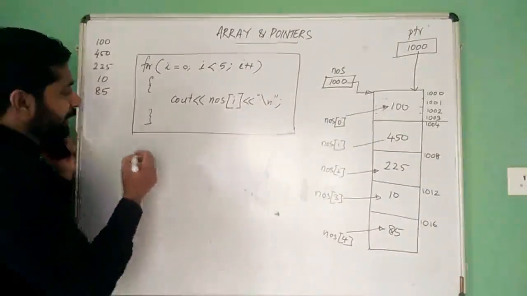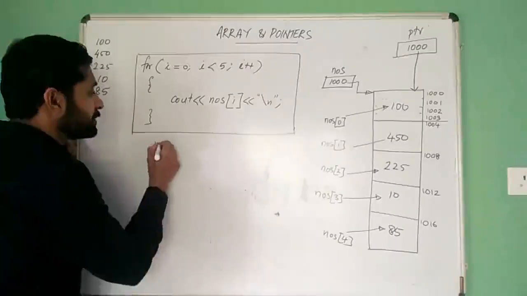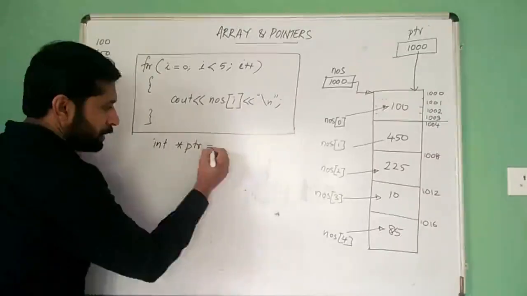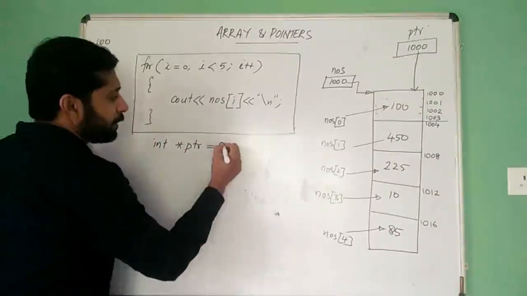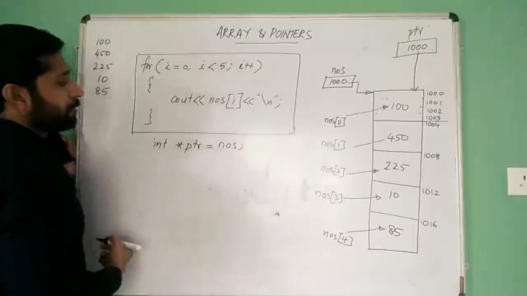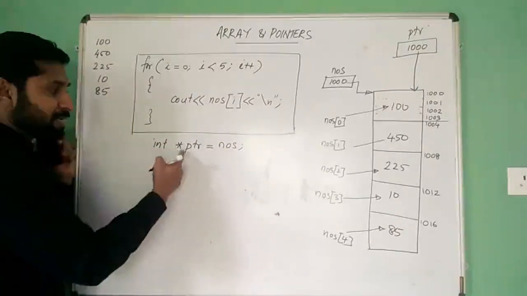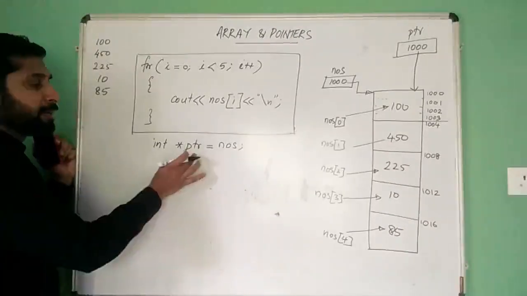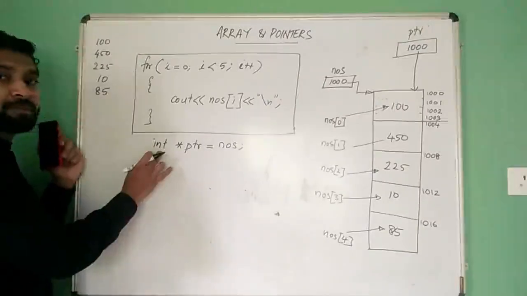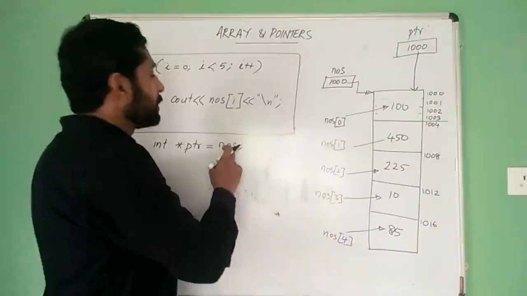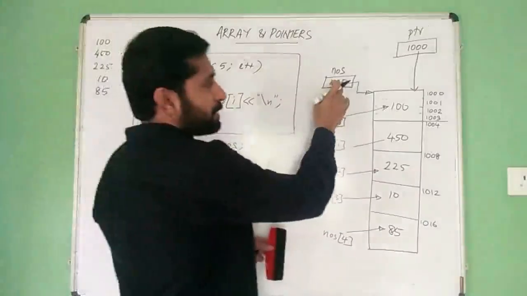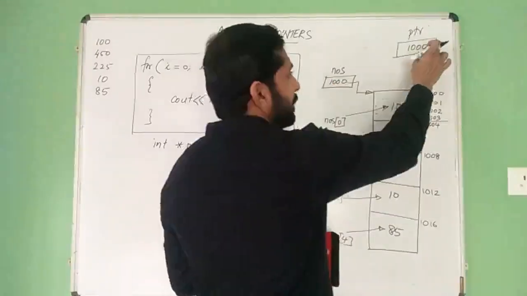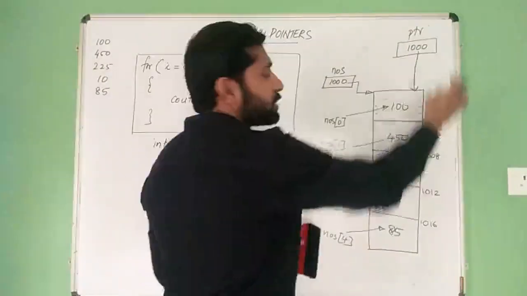Now suppose we have done like this: int star ptr equal to NOS. A statement like this, int star ptr equal to NOS. We have created a pointer named ptr of type integer, and the content of NOS, that is this 1000, the base address of this continuous location, is assigned to ptr, that is, ptr becomes 1000.